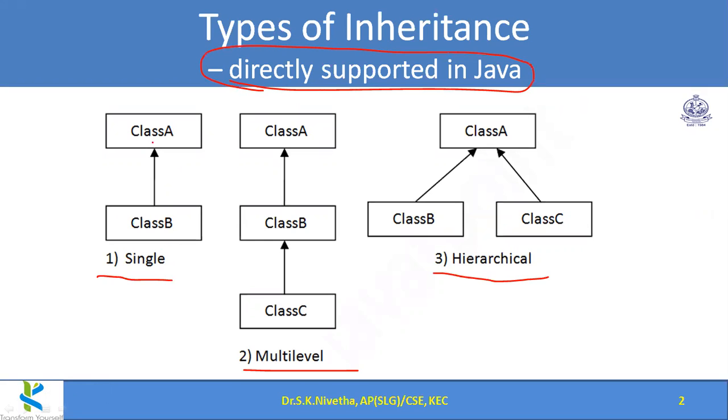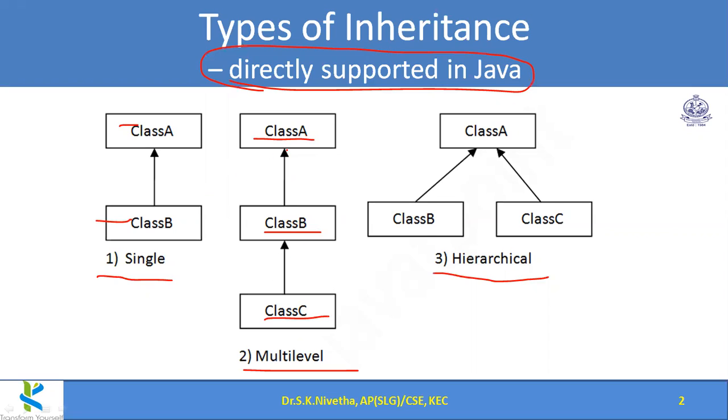Single inheritance means only one base class, one derived class. This is single inheritance. And multi-level inheritance means base class, derived class, and from the derived, another derived class. This way of inheritance is called multi-level inheritance.